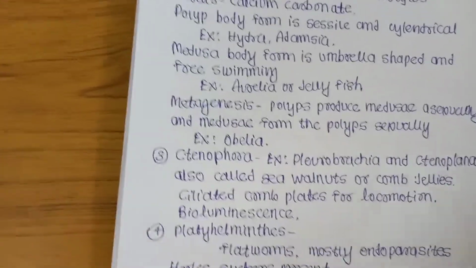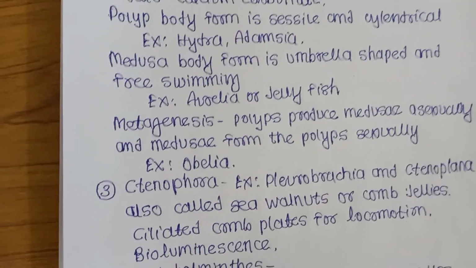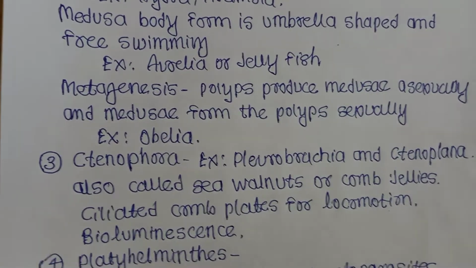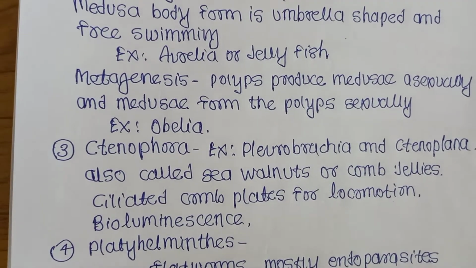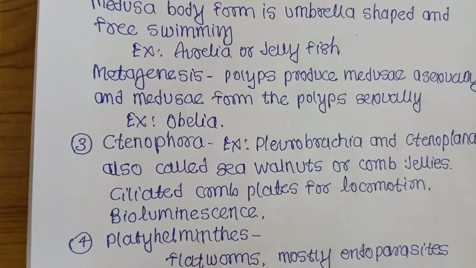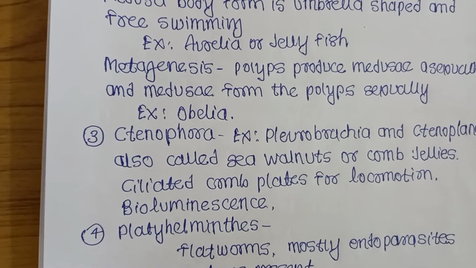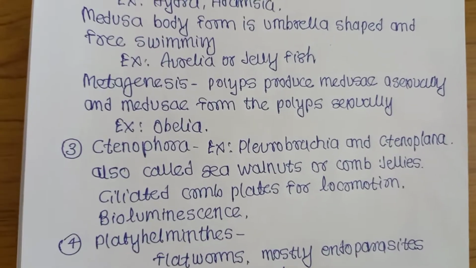Then Ctenophora. Which are the examples of Ctenophora? Pleurobrachia and Ctenoplana. These are the examples of Ctenophora. They are also called sea walnuts or comb jellies. They have ciliated comb plates for locomotion. And the phenomenon bioluminescence, light emitting phenomenon, they emit light, that is present in Ctenophora.